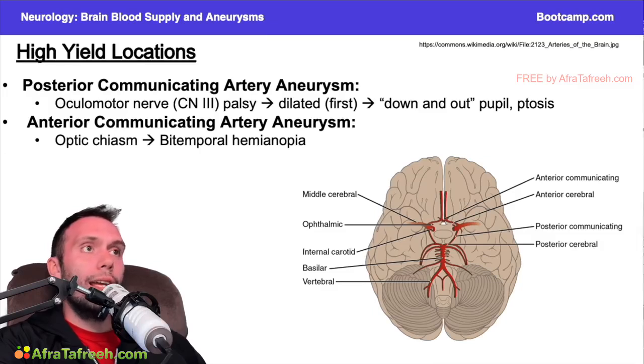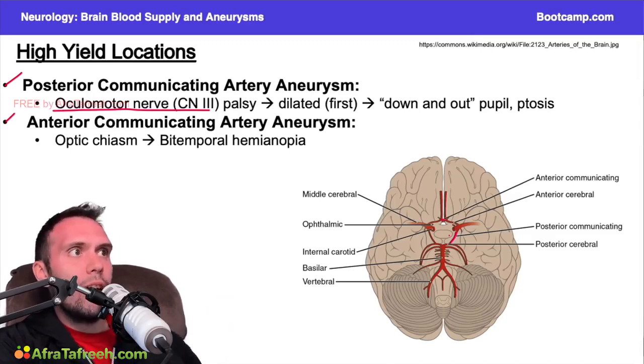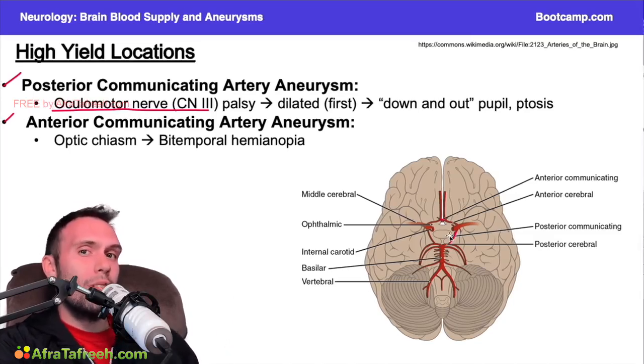Okay, so other high yield locations for aneurysms in general. The two big ones I want you to remember are the posterior communicating artery aneurysm and the anterior communicating artery aneurysm. And again, remember the locations of where these arteries are on the circle of Willis. Now remember, the posterior communicating artery aneurysm classically affects the oculomotor nerve. The posterior communicating artery actually courses along with the oculomotor nerve, making it particularly susceptible. So if there's an aneurysm there, it'll pinch down on the oculomotor nerve. And remember, the parasympathetic fibers are running superficially, so those tend to get affected first.